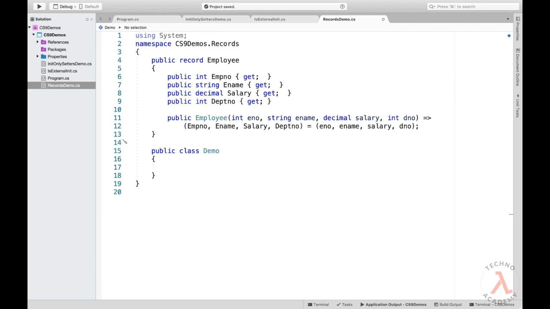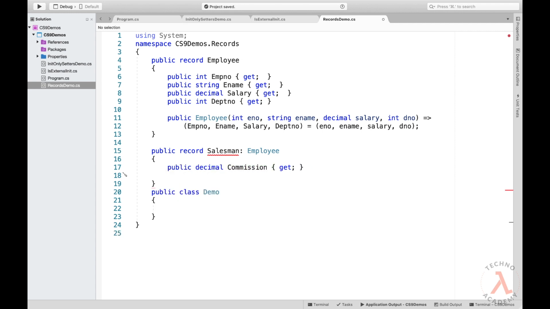So let us observe that. So let me type in public record Salesman colon Employee, and the Salesman record additionally requires one more property called commission. So let me type in prop decimal Commission get. And then let us define the constructor for the Salesman record also.